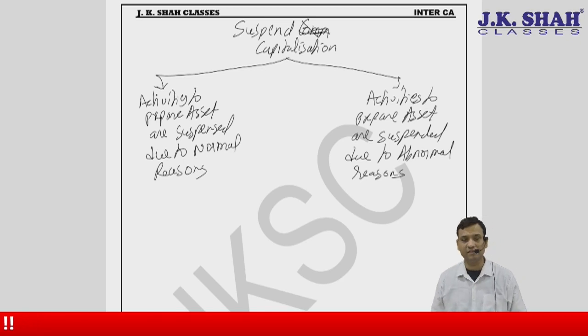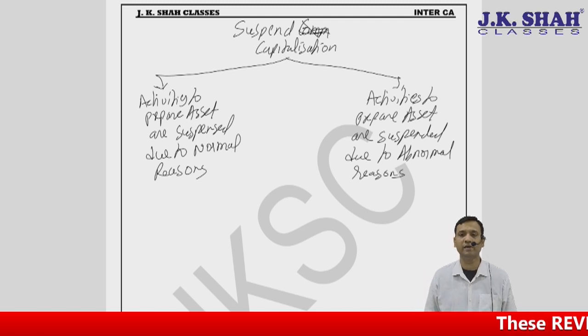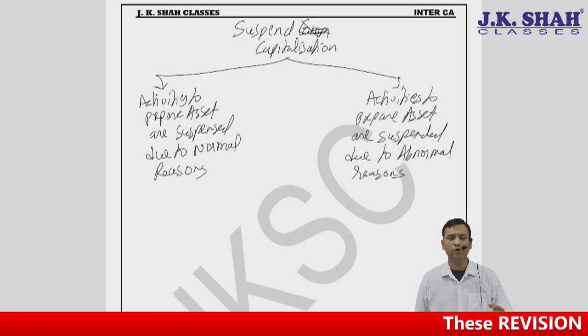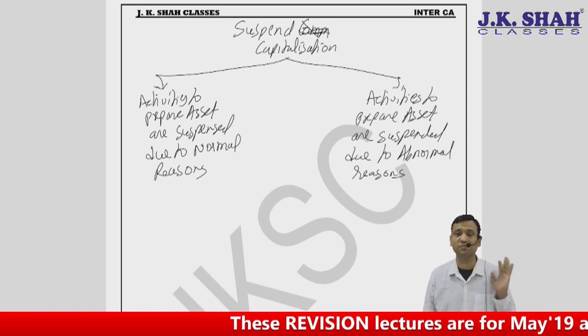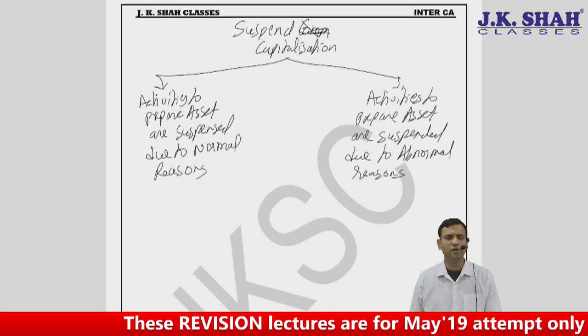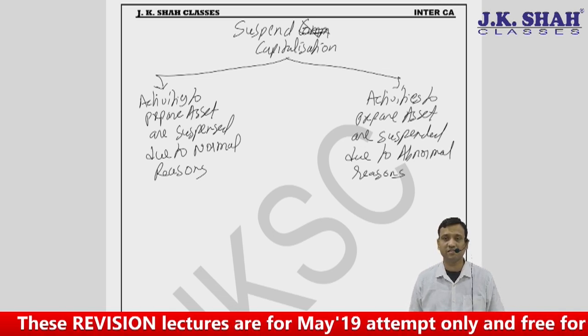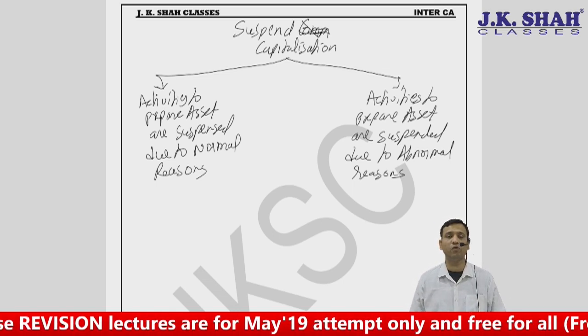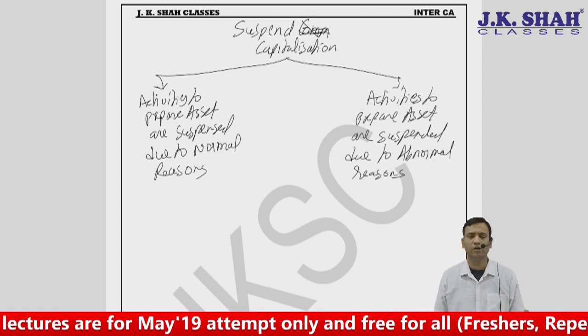It may be due to normal reasons, where suspension is required in the normal course of activity. Like heavy rains in Mumbai, you cannot do any construction activity outside for 4 months, so the activity has to be suspended. That is normal reasons. Abnormal reasons means there was some accident or mishap on the construction site, some worker died and the activity was halted for 1 or 2 months, or some court orders stopped the activity.